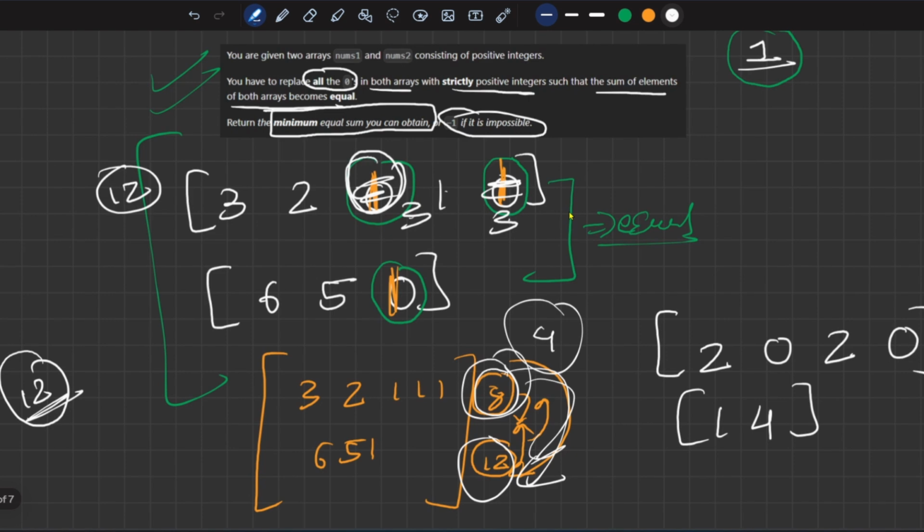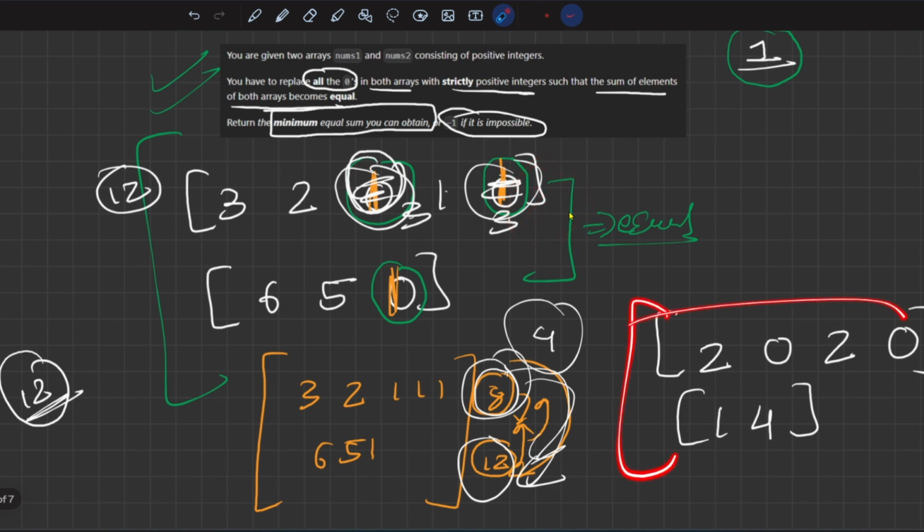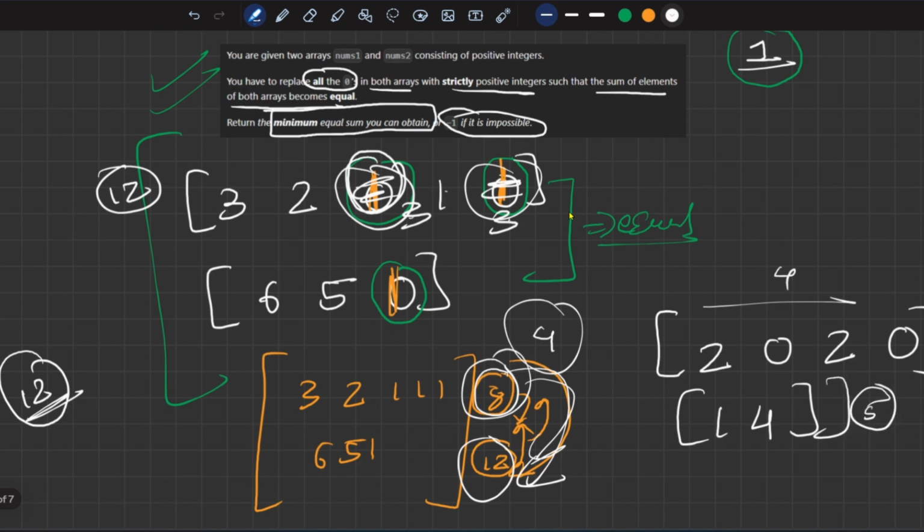See, but this is only possible when we have zeros in the array. Without 0 it won't be possible. See, here is the case in which 0 is not present. In first array 2 zeros are present, in the second array no 0 is present. So in this case sum of the first array is 4, second array is 5.